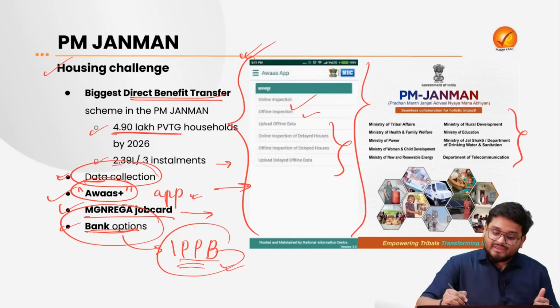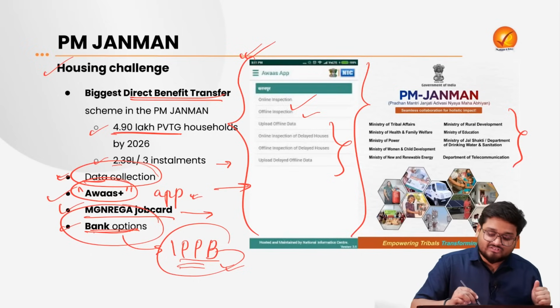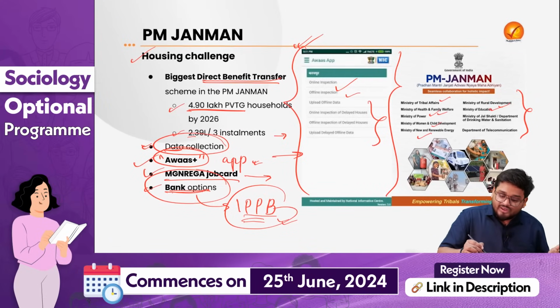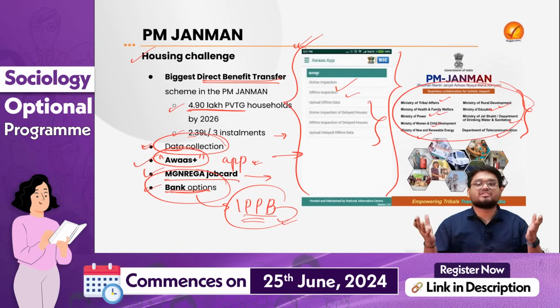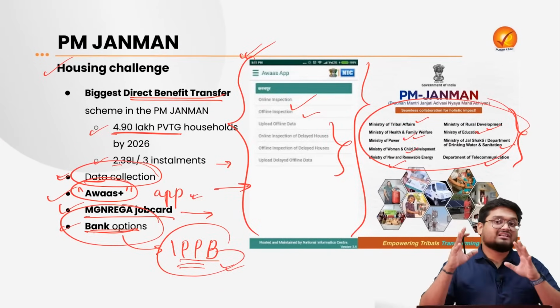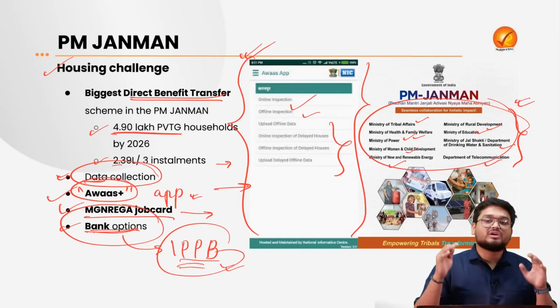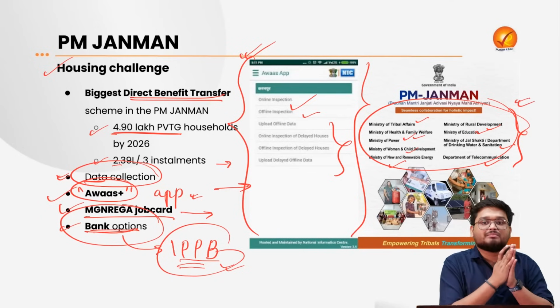And here we can see this is a scheme which is not implemented by one ministry. It is implemented by the Ministry of Tribal Affairs, Health and Family Welfare, Power, Women and Child Development, New and Renewable Energy, Rural Development, Education, Jal Shakti, and finally Telecommunication. A large number of ministries are working in convergence, and sometimes there have been issues in this convergence also. So there has to be a certain amount of convergence, harmonious action between these departments and ministries of the government too.